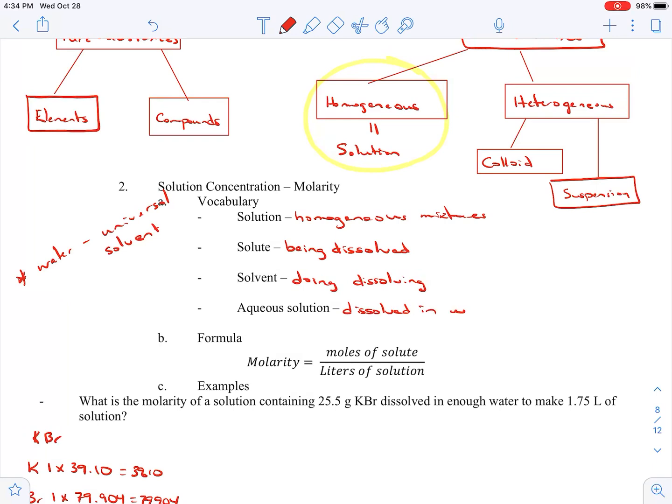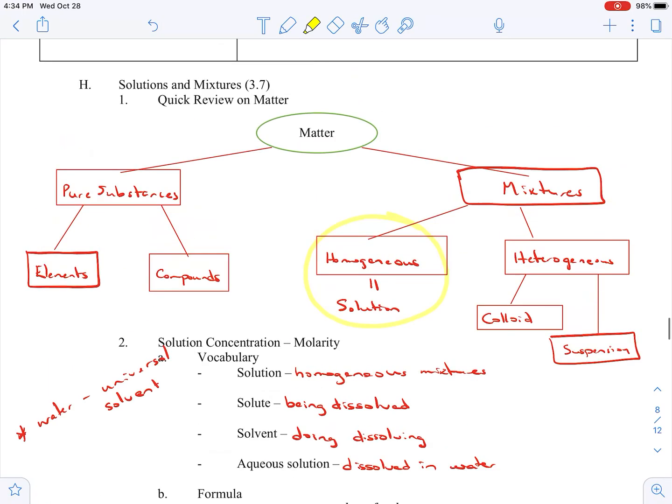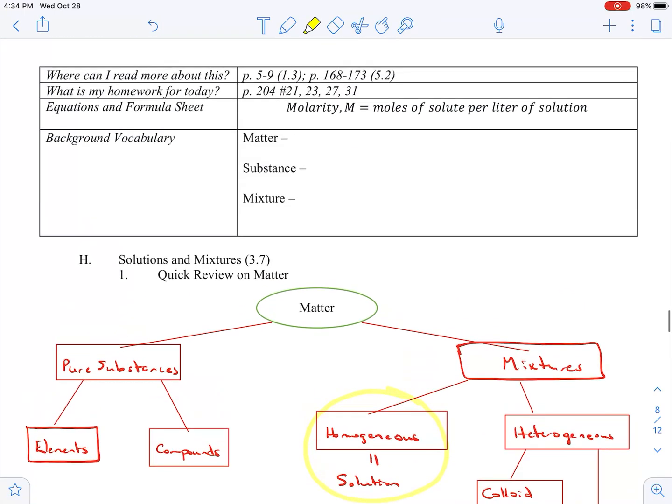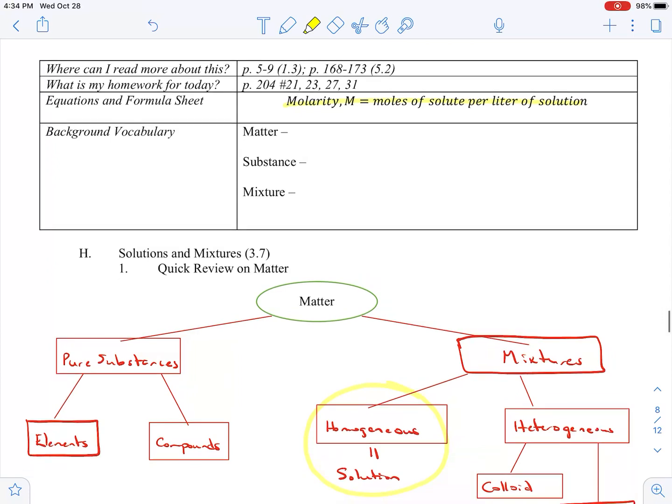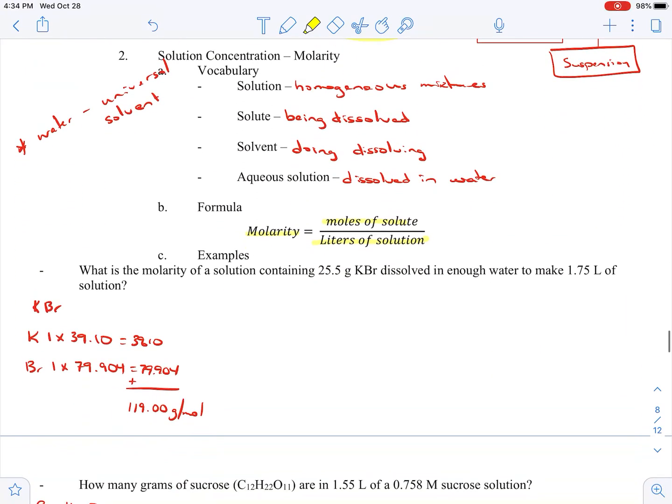So aqueous solution and our universal solvent, kind of what we got there. Now, if we move on to molarity, learning molarity, it's moles of solute over liters of solution. This is on your sheet right there, but it looks like this in our equation sheet, so kind of be aware of that. What we have here is molarity of a solution.